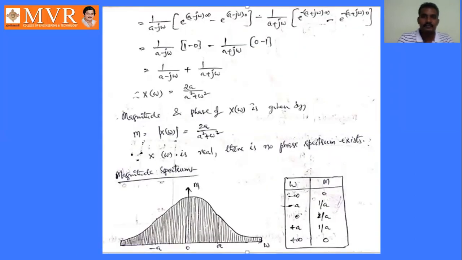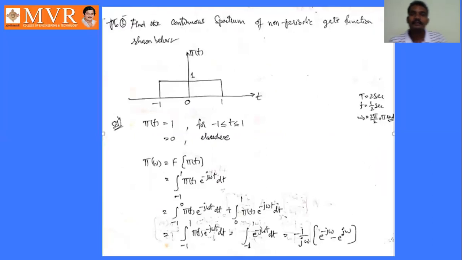Now we will go for the next problem. Find the continuous spectrum of a non-periodic gate function. The non-periodic gate function phi of t is already given. It exists from -1 to 1. Its value is 1, phi of t equal to 1 from -1 to 1. Otherwise it is 0. After 1, it is 0, and up to -1, it is also 0.